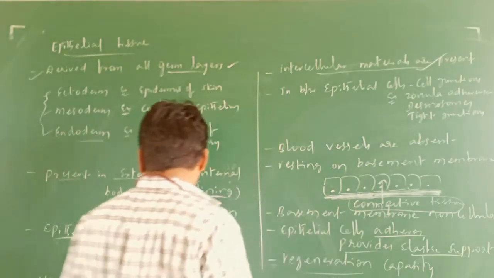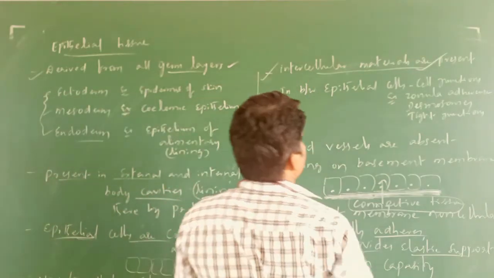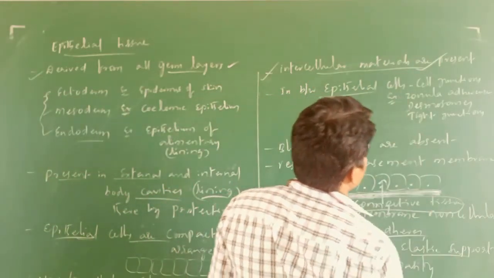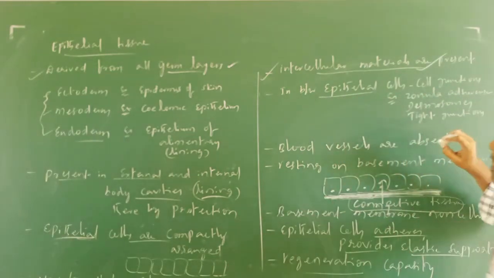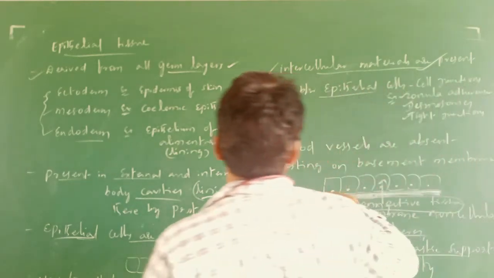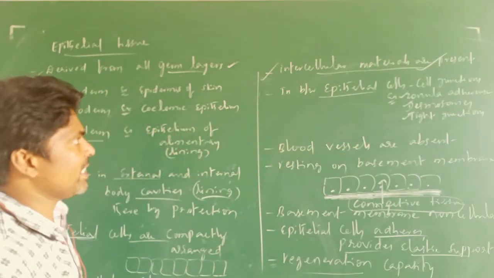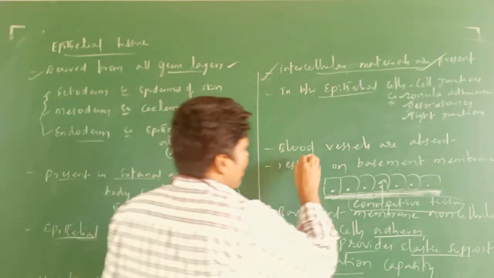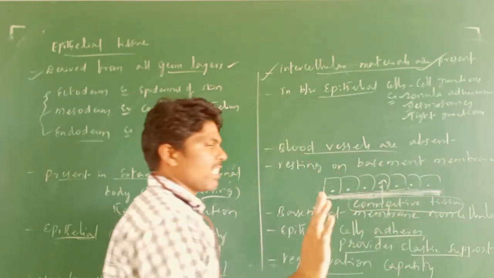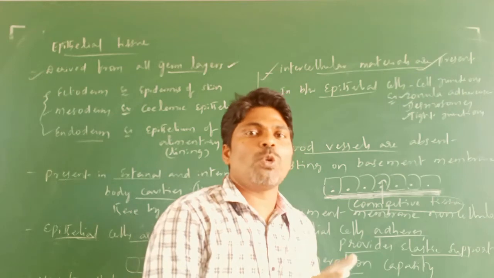Okay. So there is no intercellular material, and in between the epithelial cells, cell junctions are present, for example zonula adherens, desmosomes, and tight junctions. We are going to see these in detail while studying epithelial cell junctions. Blood vessels are absent. In all the epithelial cells, there is no blood supply.